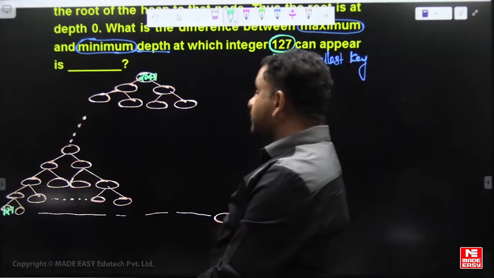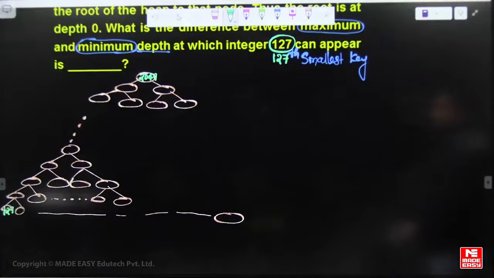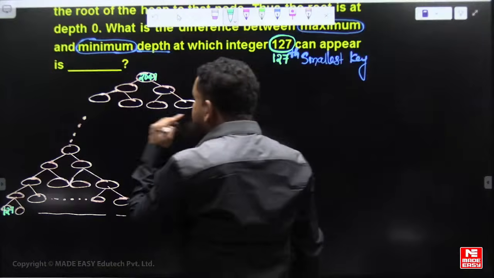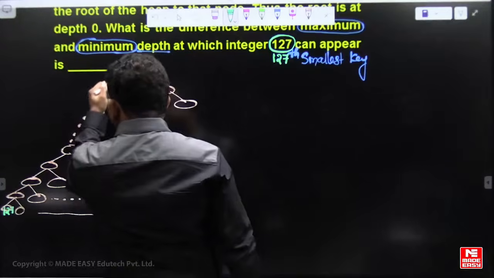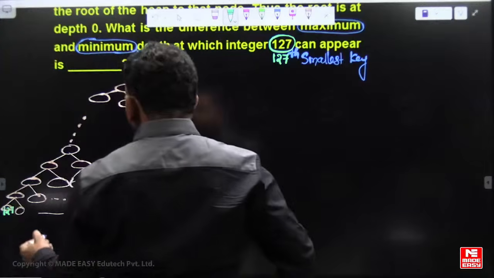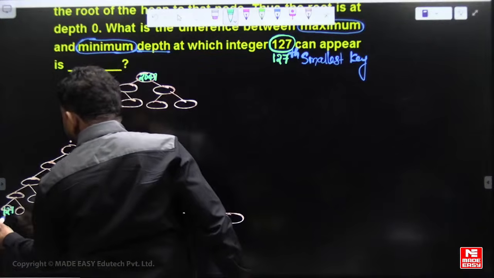Last level means what is the depth of that last node? So this depth becomes 10. This node at the 11th level means the depth is 10.